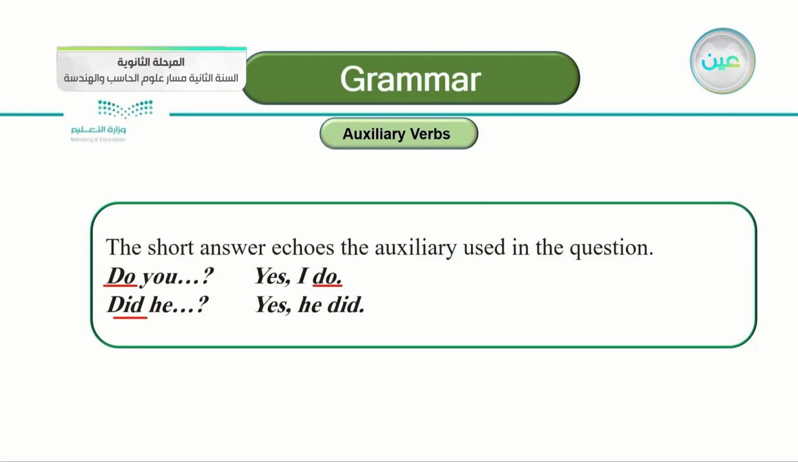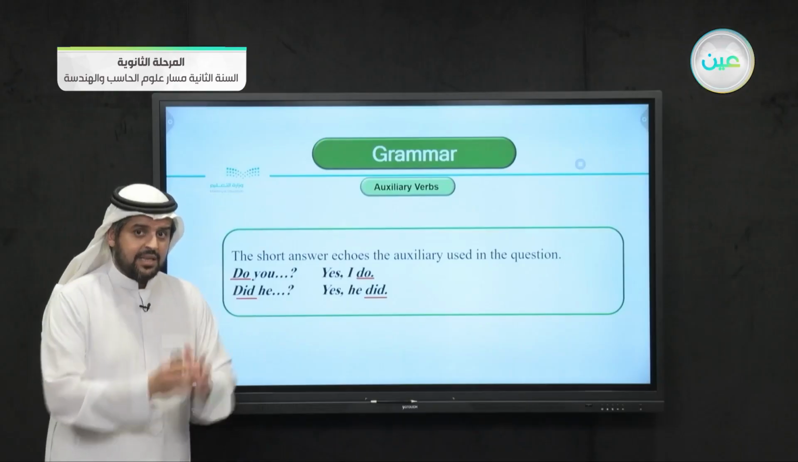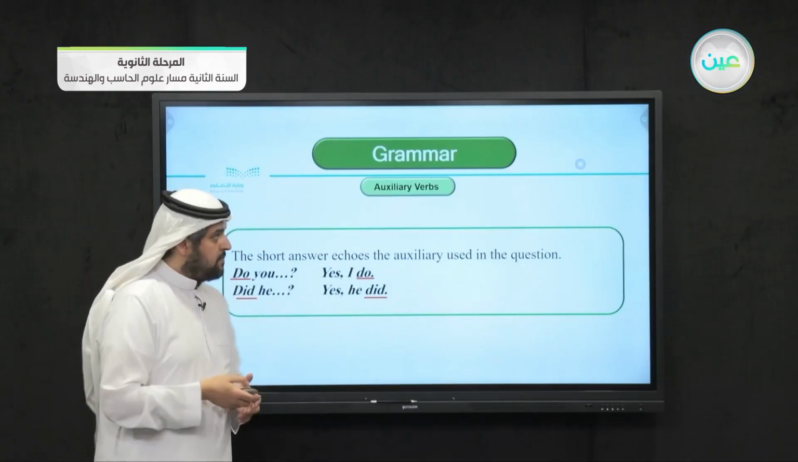Another example here: Did he? Did he do that? You have to answer with the same verb, did. Did he? Yes, he did. You don't say, yes, he doesn't, or yes, he does. If the question has did, you have to answer with the same auxiliary verb, did or didn't. The most important thing is that it's the same auxiliary verb.